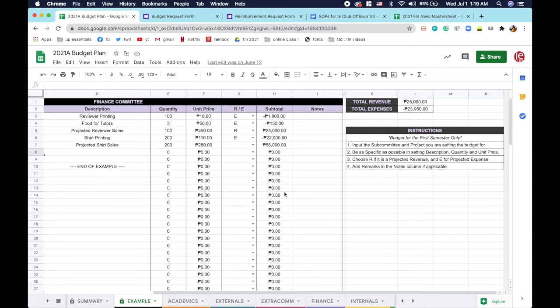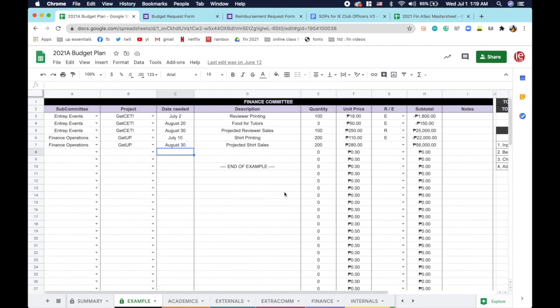So the procedure, after you fill up the budget plan sheet at the beginning of the semester, the VP or ASEC for Fin, so that would be me, Samu, or Dave, will be taking note of the date specified. 10 days before the specified date, we will be notifying the specific committee VPs about the budget that you initially stated. So 10 days before, or at least 10 days before. And then the committee VPs will then confirm the amount needed as per the initial budget plans that you set at the start of the year. And after that, Fin, me, or Dave will provide you with the money as specified.